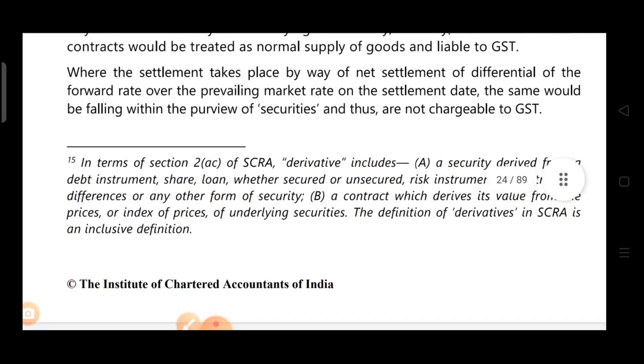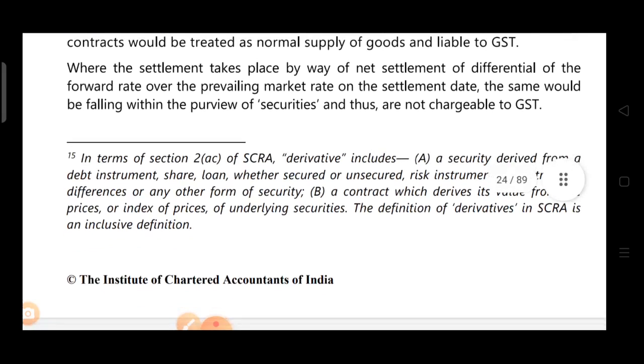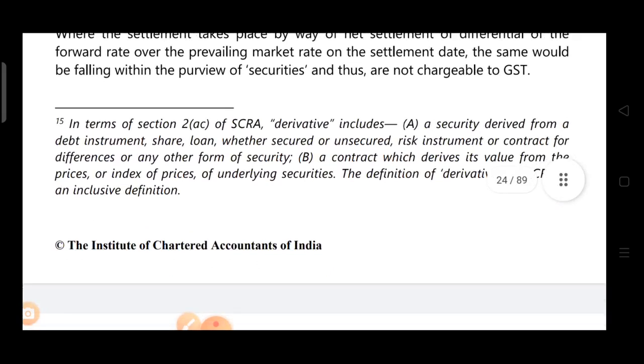Now, in terms of Section 2(ac) of SCRA, securities include derivatives. Now, what does derivative include? Derivative includes a security derived from a debt instrument, share, loan, whether secured or unsecured, risk instrument or contract for differences, or any other form of security. These all are included in derivative. Means share, loan, whether secured or not, security derived from debt instruments, risk instrument or contract for differences, or any other form of security are included in derivative.